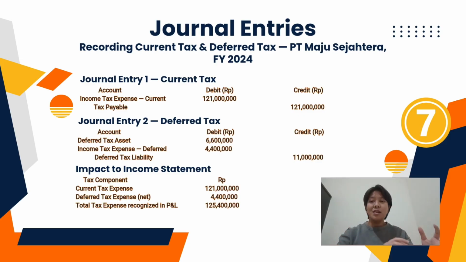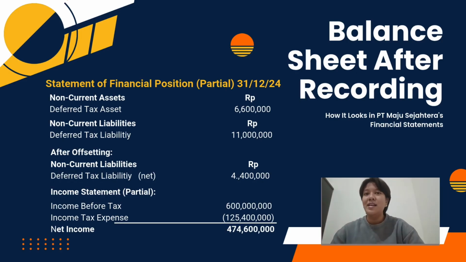In the income statement, the current tax expense is 121 million plus the deferred tax expense of 4,400,000 results in total tax expense of 125,400,000. Now, let us see how these amounts appear in the financial statements after recording.